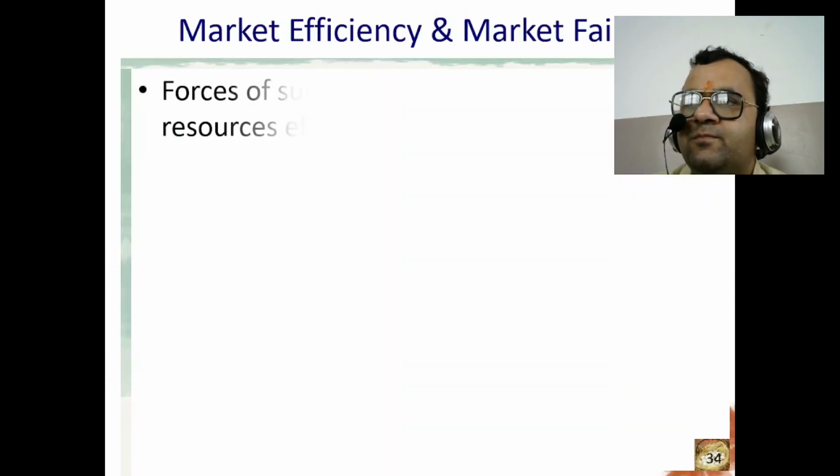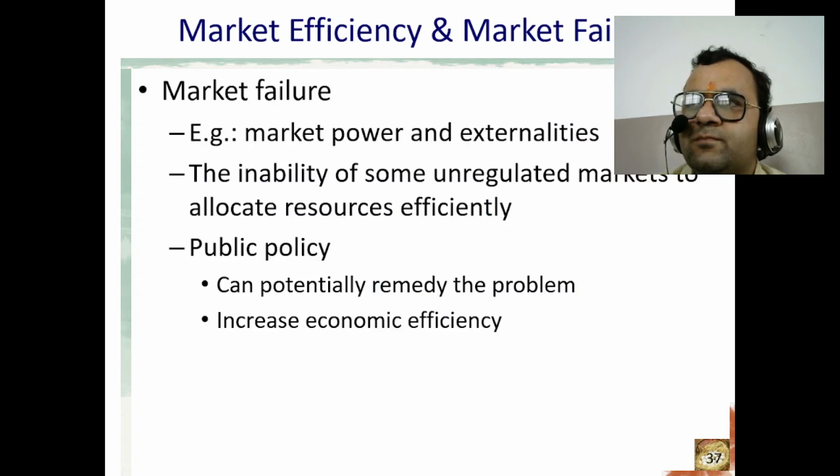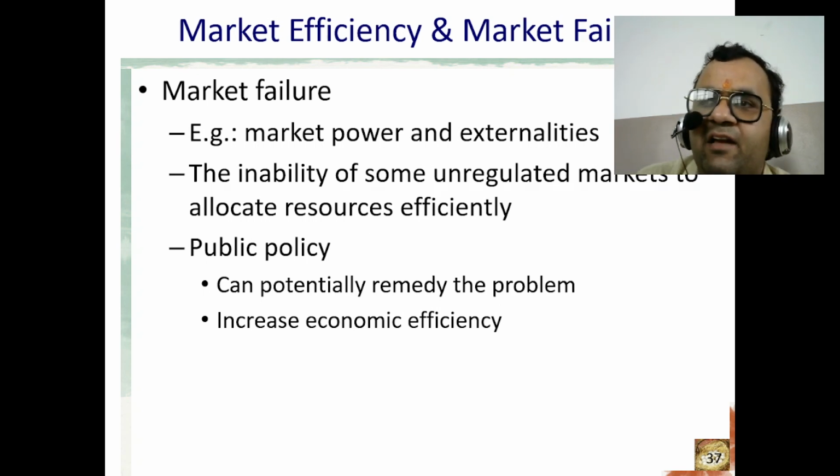Now, what is market failure and market efficiency?